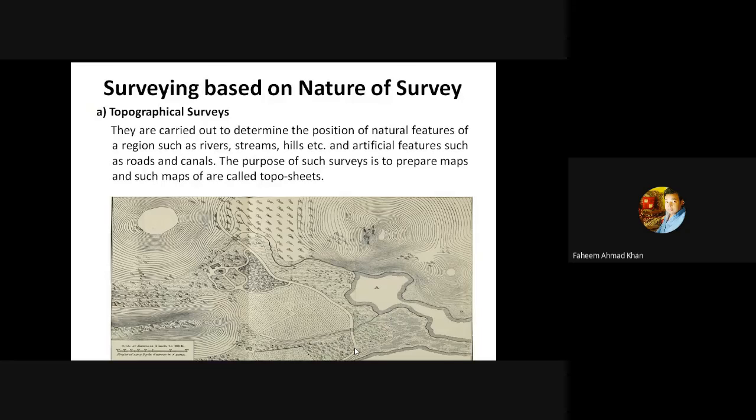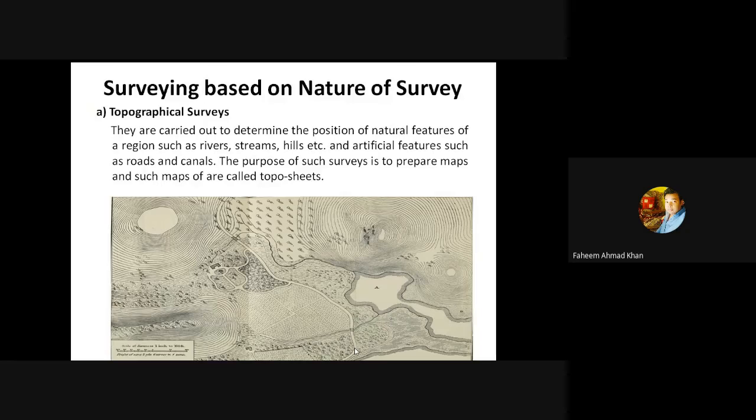With the help of topo sheets, you can easily find out some natural features, which may be a river body, a stream, a hill. It can be any geographical feature which may be natural. You can easily locate it on a topographic map. You can also find out artificial features such as the curves of the road, the curves of the canals which are man-made.